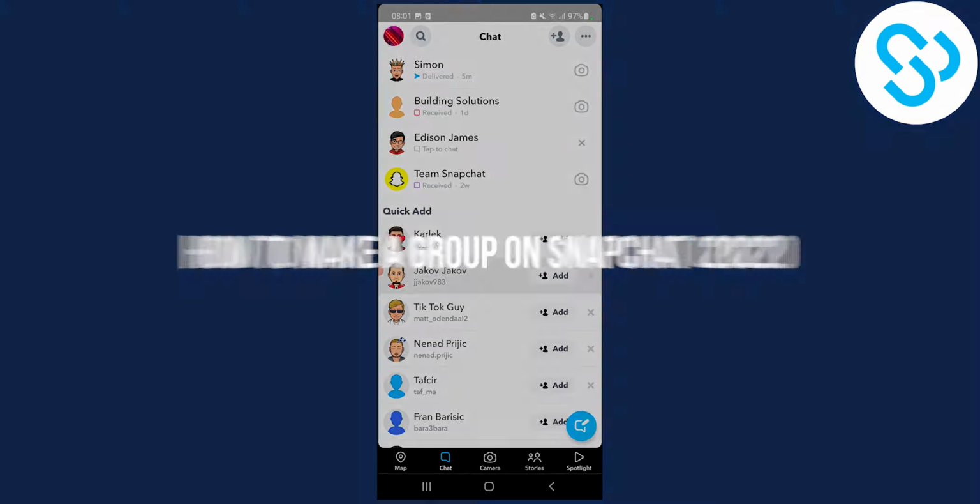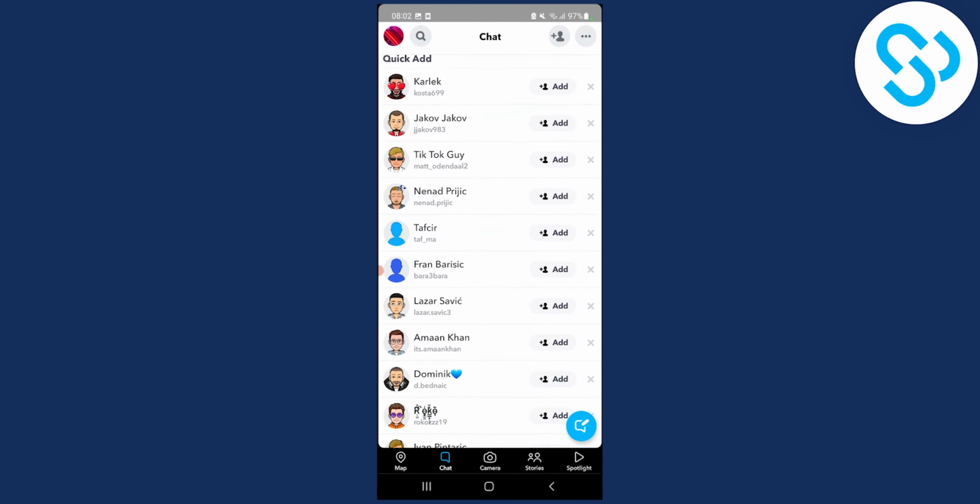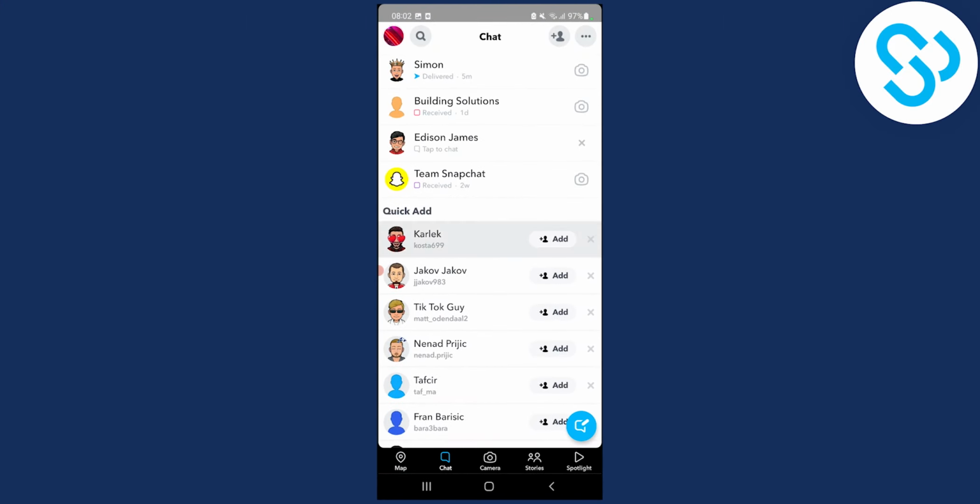Today I will show you how to make a group on Snapchat. Now, this is fairly easy. So let's say you're here on your Snapchat. If you're on camera, just scroll on the left side here and go to the right down corner icon, which is basically a chat icon here, which is blue.